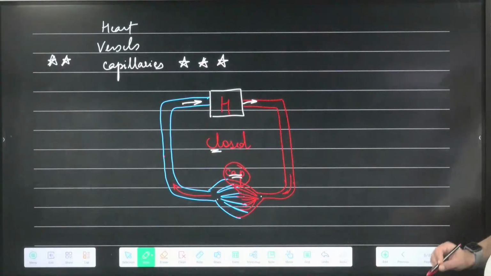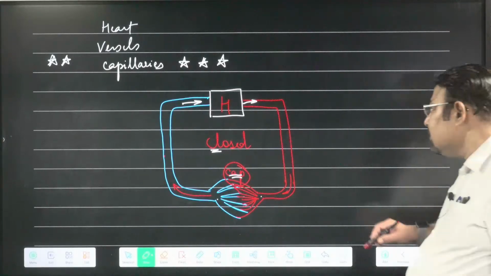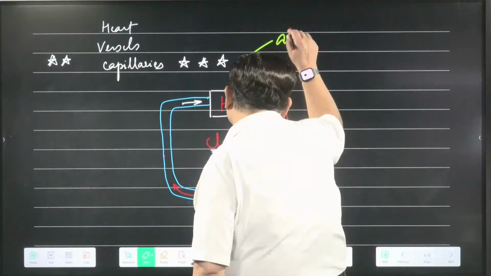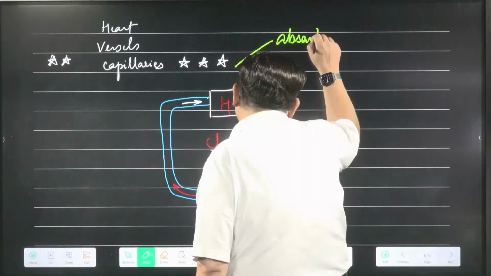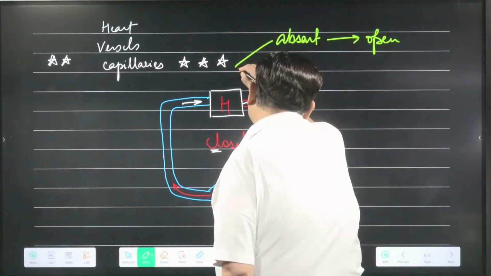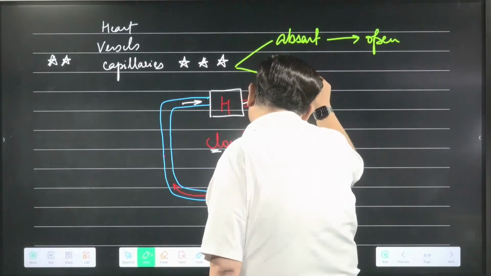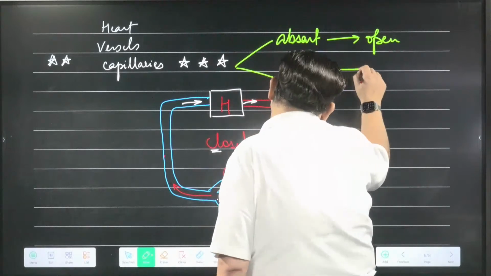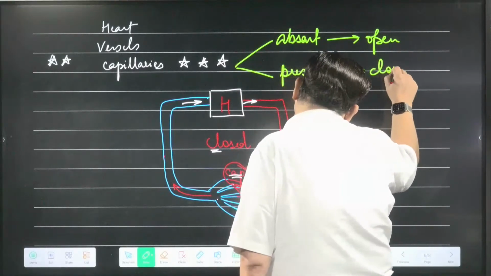Now here you should remember that heart and vessel is not the one which can easily differentiate between closed and open circulation, but capillaries do. If capillaries are absent, then it is an open circulatory system. But if capillaries are present, then it is a closed circulatory system.